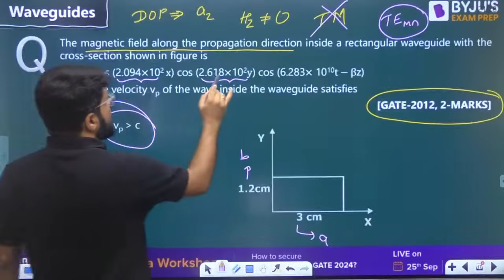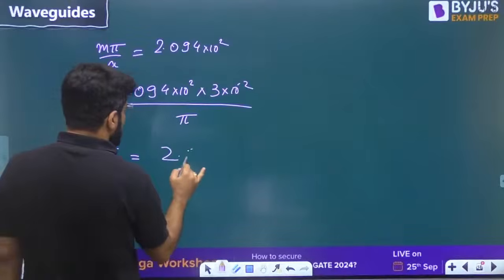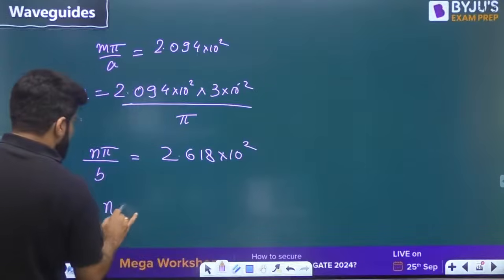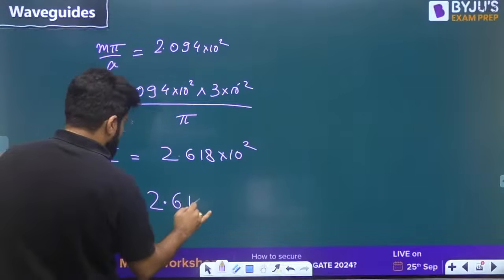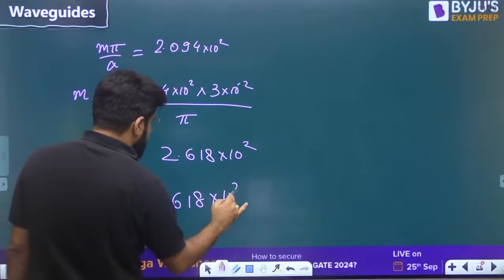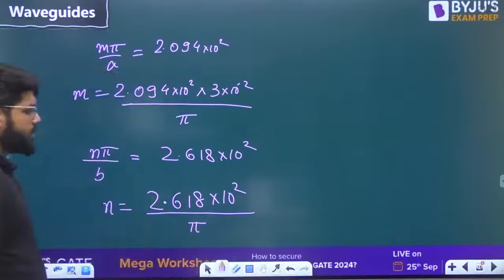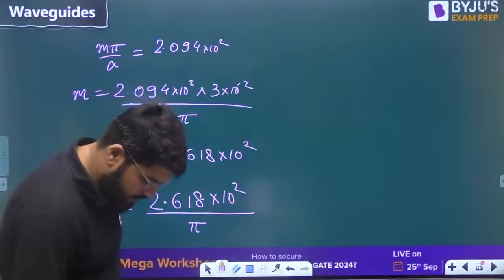N pi by b, this is 2.618 into 10 square. So what is n? 2.618 into 10 square is divided by the value of pi.